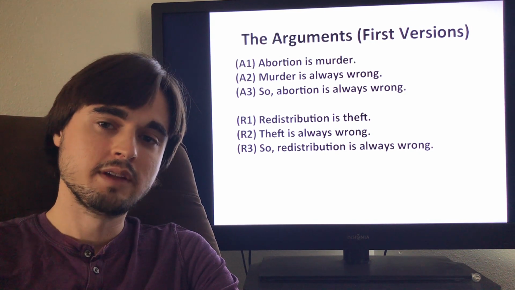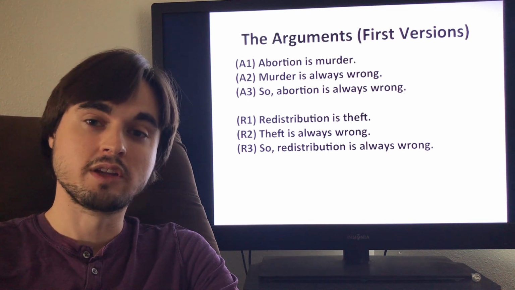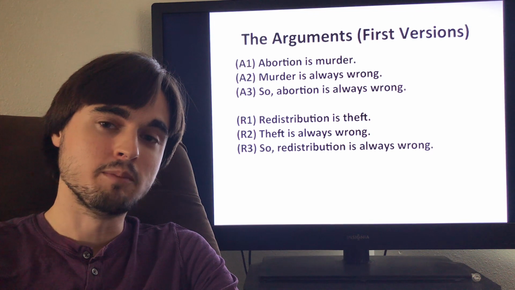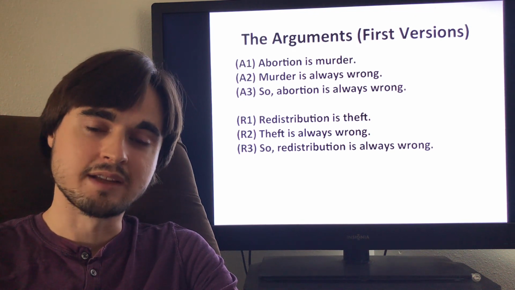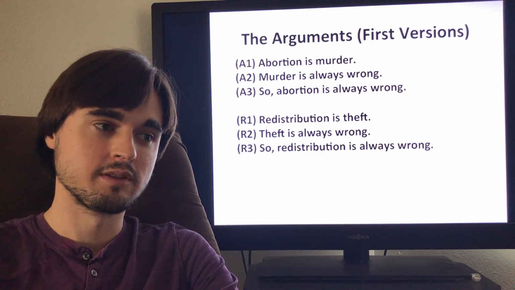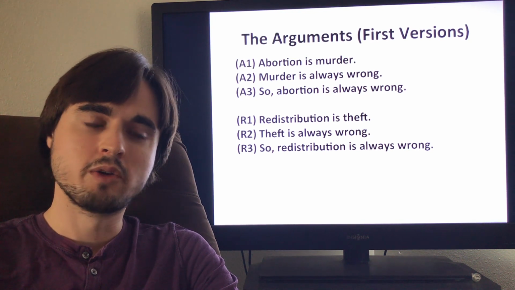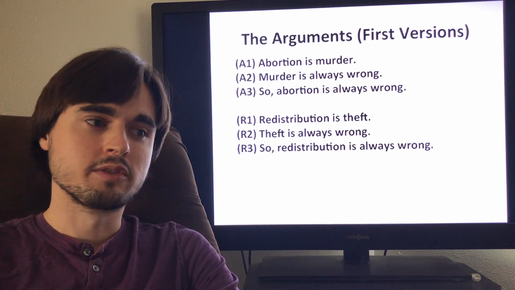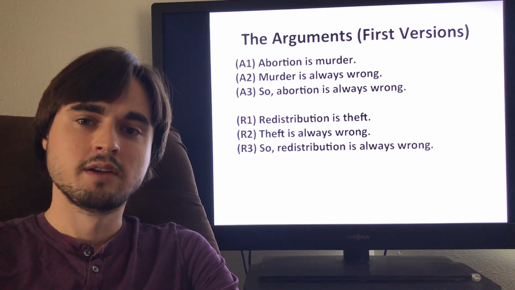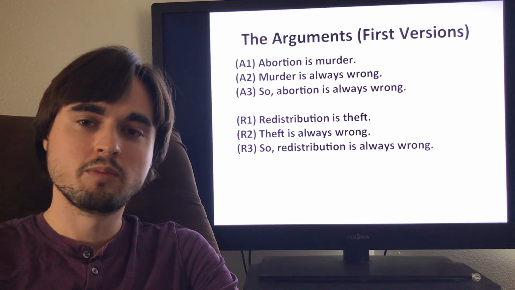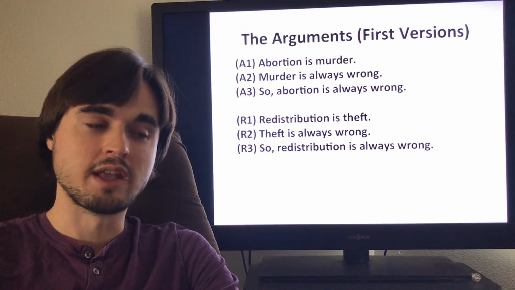The first premises in each argument are actually also moral premises, or at least they have a hidden moral component. And we need to make that explicit in order to see if we should really accept these premises. So what is the moral component in these premises? Well, notice we're using these words, murder and theft, but we intend to use them in a morally loaded sense. We don't mean them purely in a legal sense.